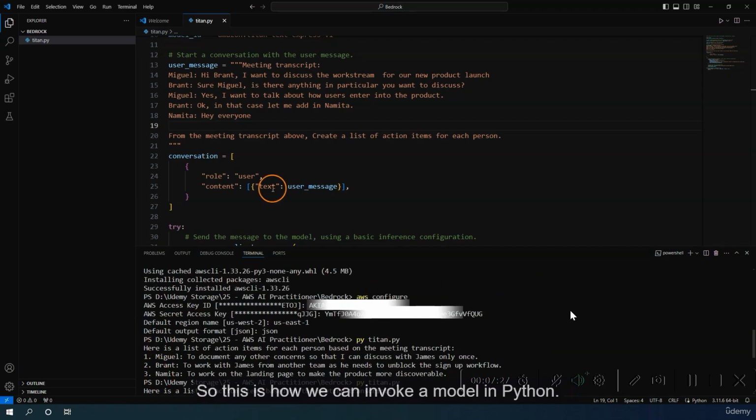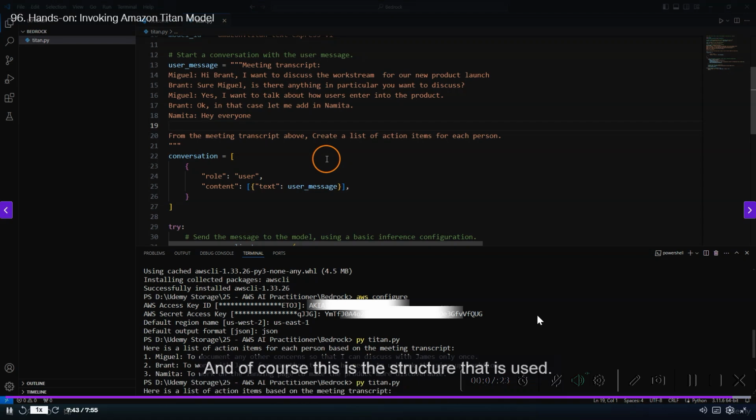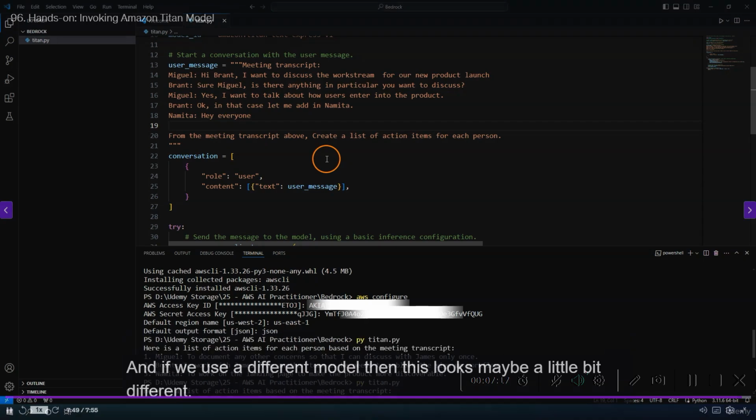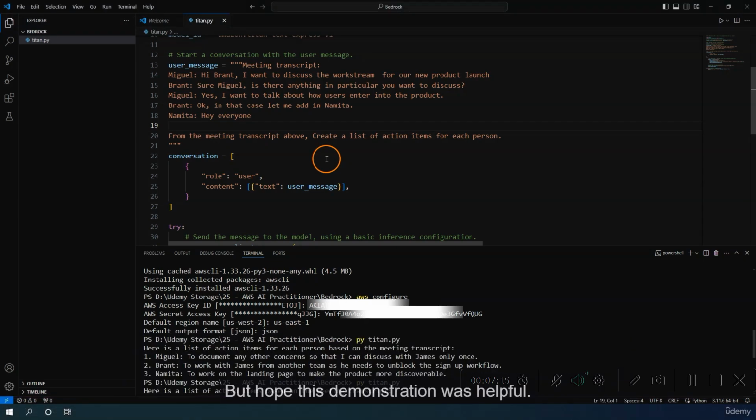So this is how we can invoke a model in Python. And of course, this is the structure that is used. And if we use a different model, then this looks maybe a little bit different. But I hope this demonstration was helpful, and see you in the next lecture.